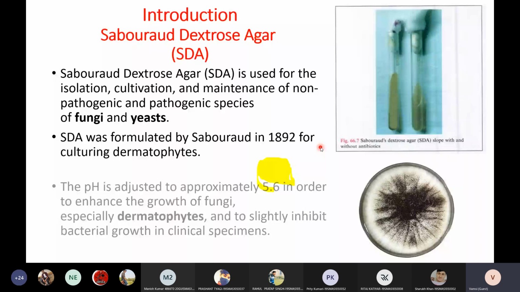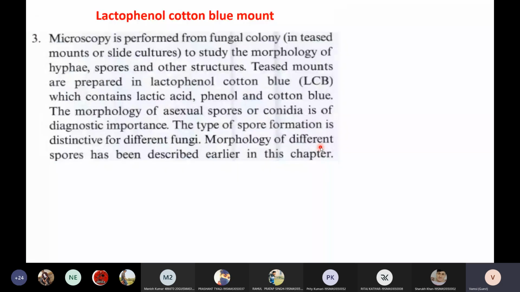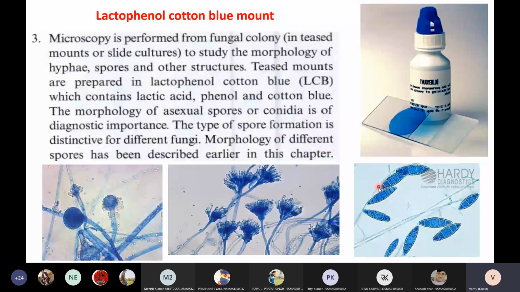So what is lactophenol cotton blue? It is just a simple bottle of reagent, students. LPCB is readily available in the lab. All we need to do is take 2 to 3 drops of LPCB, add the fungal sample, place a cover slip, and observe under the microscope. Under the microscope, you will see these beautiful structures. Here you can see macroconidia, septate macroconidia. Here we can see Aspergillus. Here you can see sporangiospores. So the complete fungal morphology can be identified using this LPCB mount.